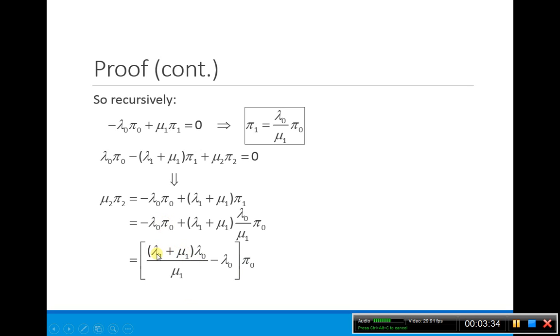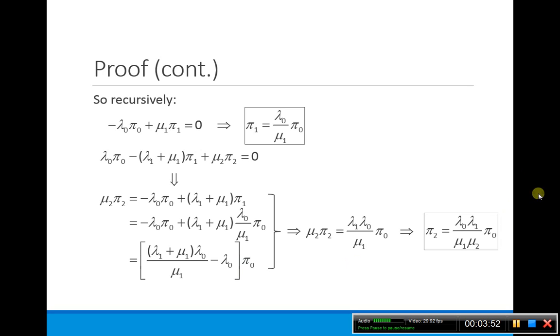But notice here what this is: lambda 1 over mu 1. Here the mu's would cancel out, so you just have lambda 0 minus lambda 0. So what we basically get is mu 2 pi 2 has this form, so we can divide by the mu 2, and we get something that looks really like our form of our R's that we had, except we have this pi 0 here. So keep on going, and we can do this by induction.